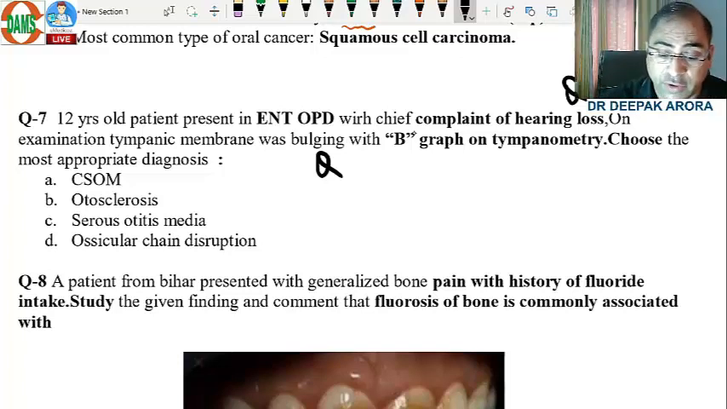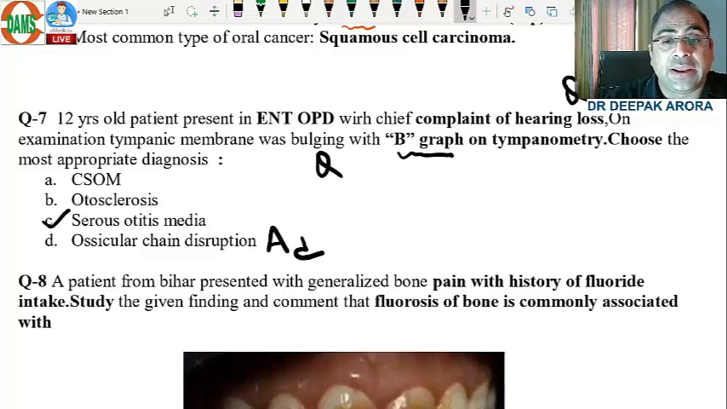Then the examiner was giving you a B graph on tympanometry, B tympanogram. It means we are going in favor of serous otitis media. We can rule out the choices. If it would be ossicular chain disruption, the graph will be Ad. If otosclerosis, the graph will be As. Chronic suppurative otitis media, you will not be seeing any bulging tympanic membrane on exam, or you will be appreciating a perforation of the tympanic membrane. Clear? So the answer was serous otitis media.